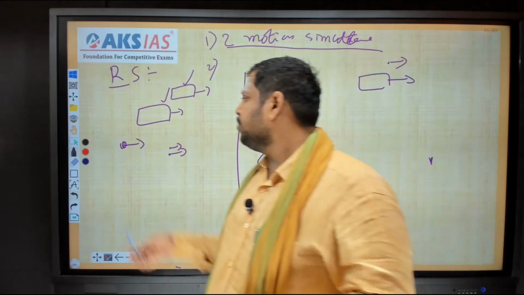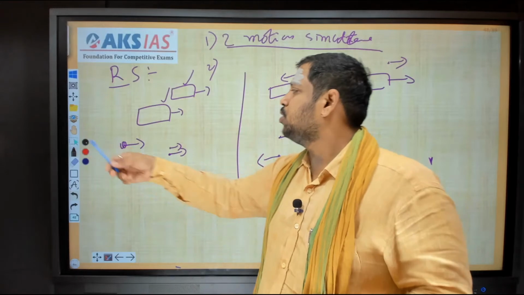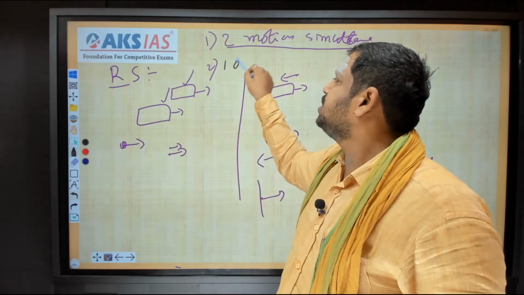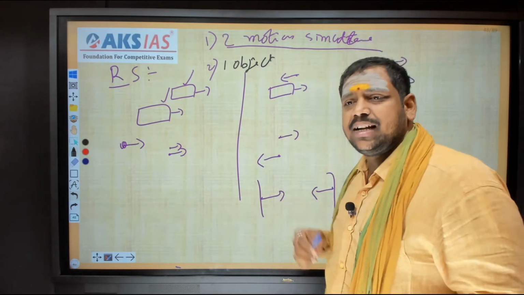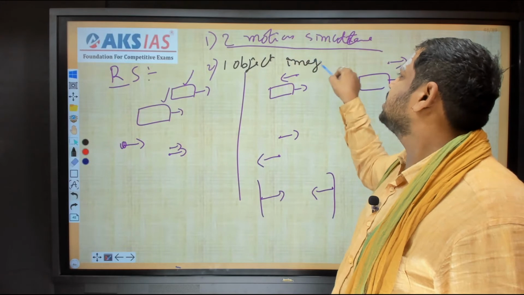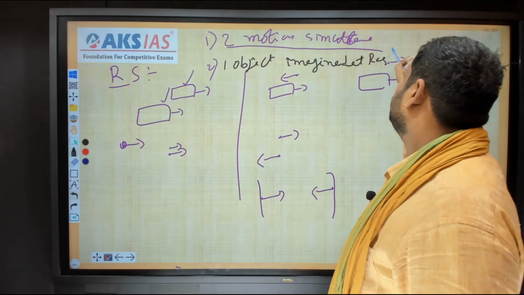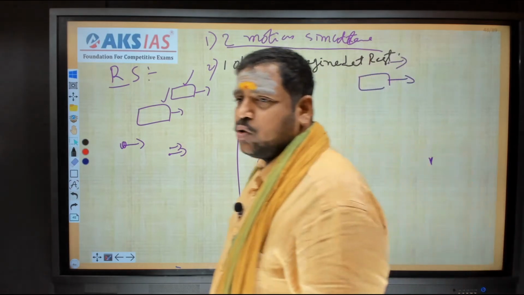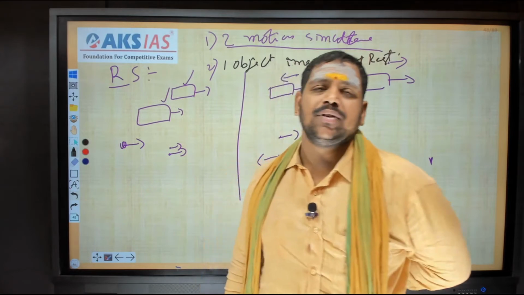What I will do is simply this: when two objects are in motion, I will imagine one object at rest. That is the most important point we should observe. One object is kept at rest, or imagined at rest. So the point you should notice is that two objects are in motion, I imagine one object to be at rest, and then the other moves with relative speed.